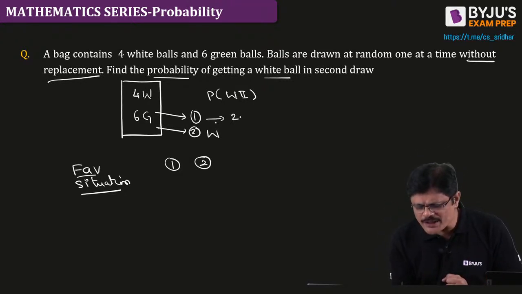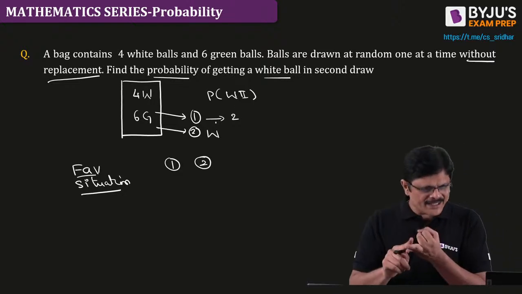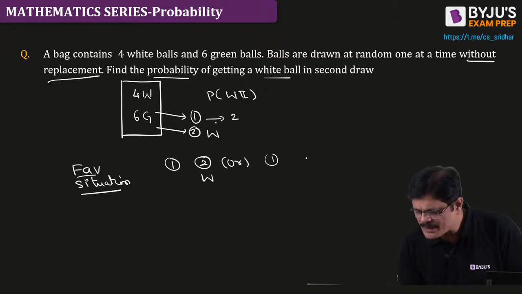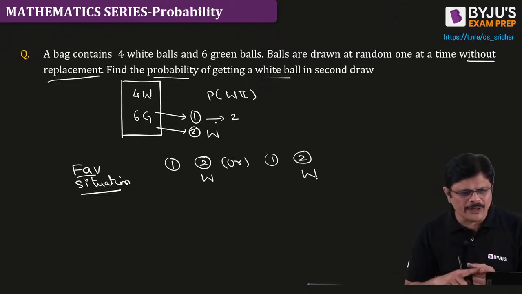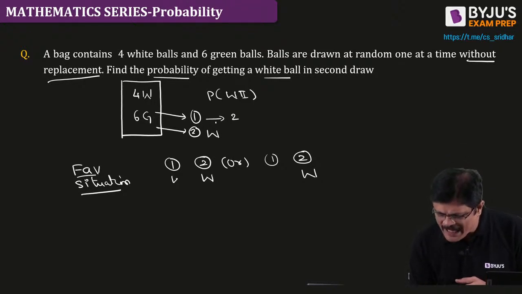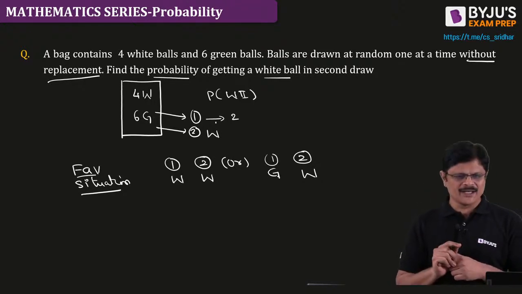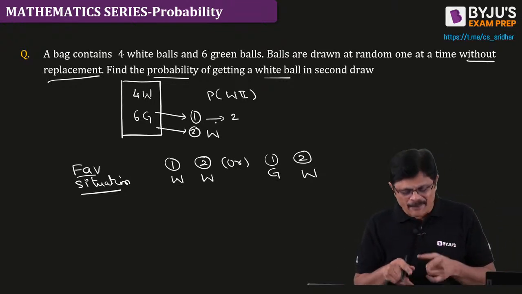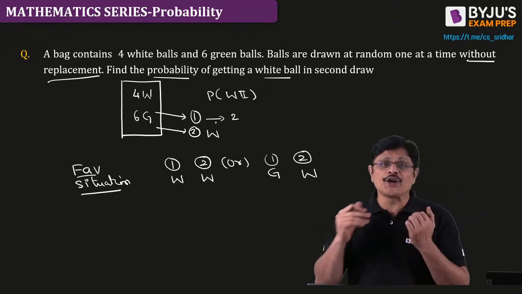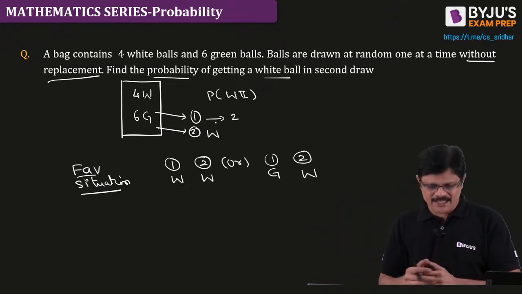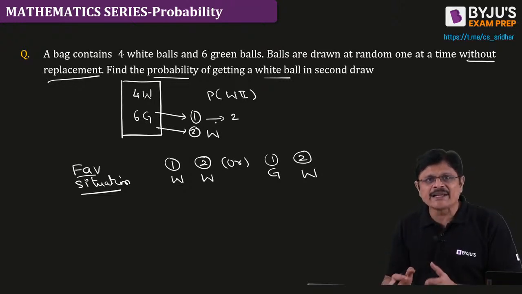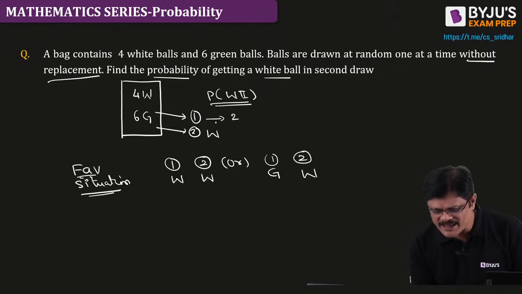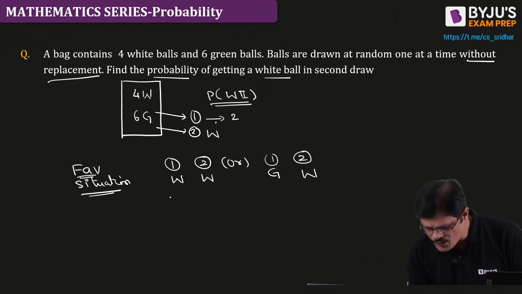First draw has 2 choices. It can be white or green. So the second draw you want white, it happens in 2 cases. In the first draw, white may happen, or in the first draw, green may happen. So we have to see these 2 situations. The favorable situation does not happen in a single way, it happens in 2 disjoint ways. So we need to answer for both, and collectively that will be the solution for your problem. That is, the probability of getting white in the second draw happens in these 2 favorable cases.